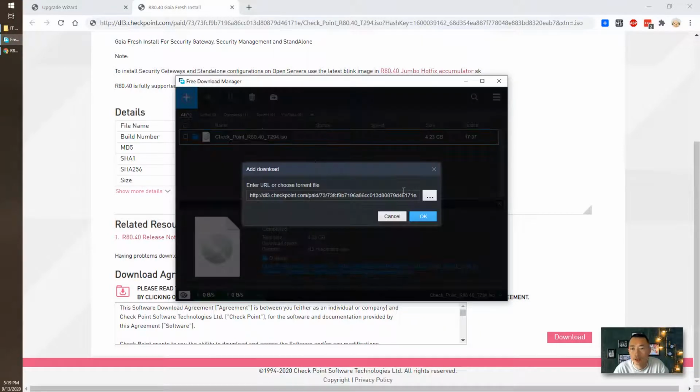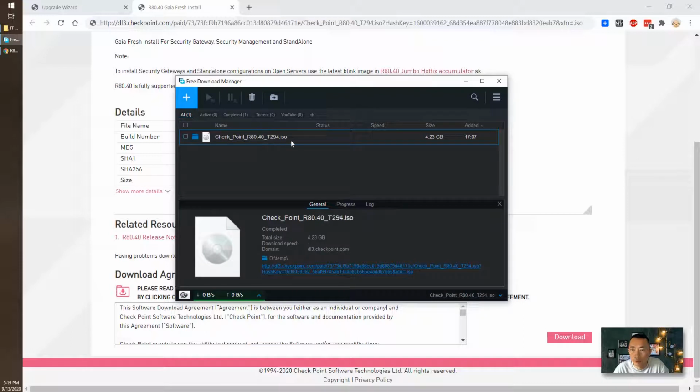You can add it and then download from there. For me, I just downloaded it. It took me about 70 minutes to finish the download. It's a 4.2 gigabyte file. Not huge, but still not small. It's going to take a while. Using a multi-thread downloading program like Free Download Manager can help you expedite the process.